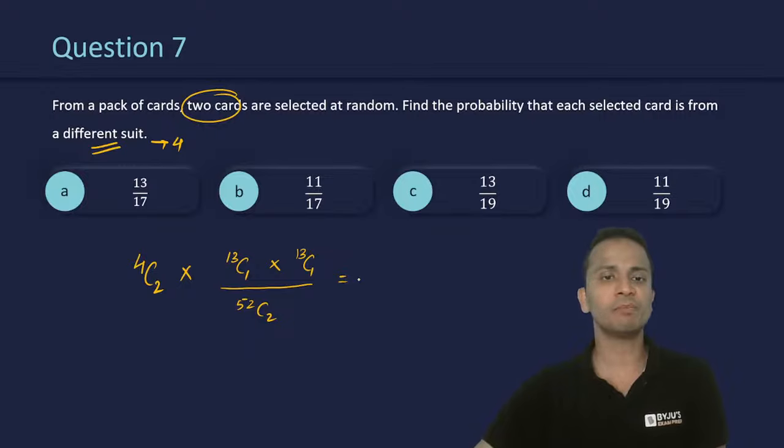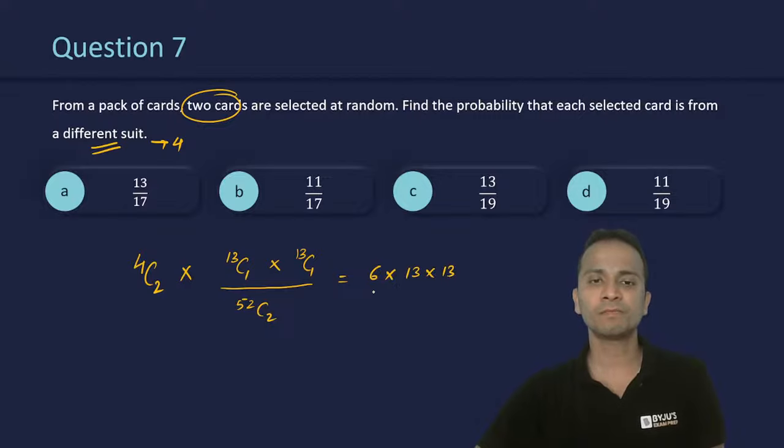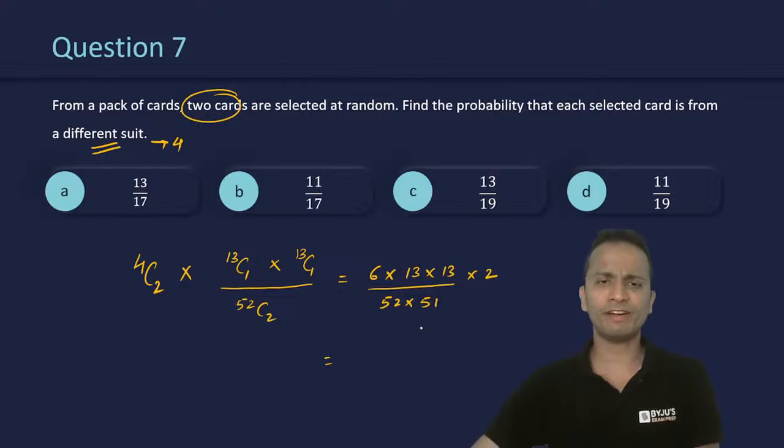Now you can simplify this. 4C2 is equal to 6, multiplied by 13 multiplied by 13, divided by 52C2. 52C2 will be 52 into 51 divided by 2. So that will be the final answer. Now let's simplify this a little.